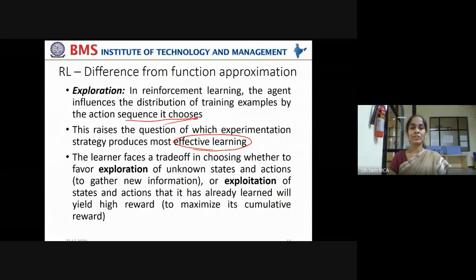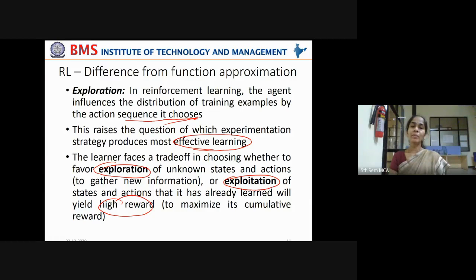That is the question. The learner faces a trade-off in choosing whether to favor exploration, another two keywords, remember, whether to favor exploration of unknown states and actions to gather new information, or exploitation of states and actions that it has already learned will yield higher reward to maximize its cumulative reward.